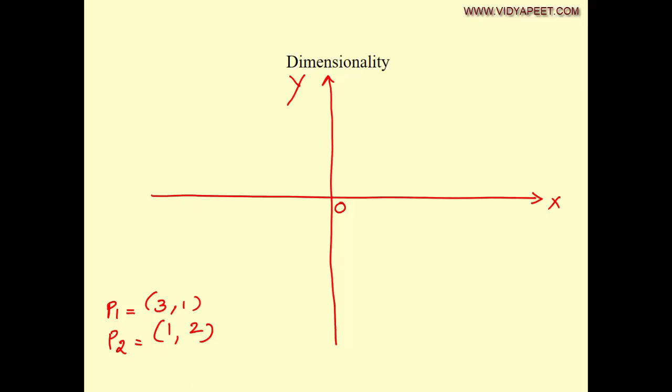So P1 will be 3, 1, that is 3 units along the x-axis and say 1 unit along the y-axis. So I create a rectangle. Then this will be the vector.